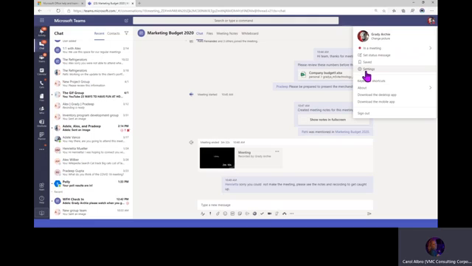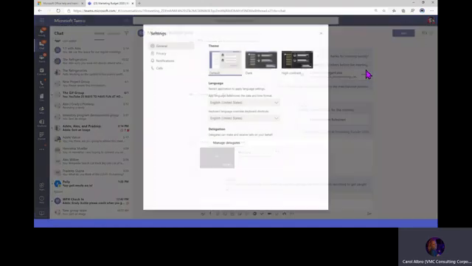Now, we're going to go over settings next, and that's all we're going to cover today in our profile. You'll see there's other items in here. Feel free to click around and learn at your own pace on those. I promise you can't hurt anything. So let's check out settings.